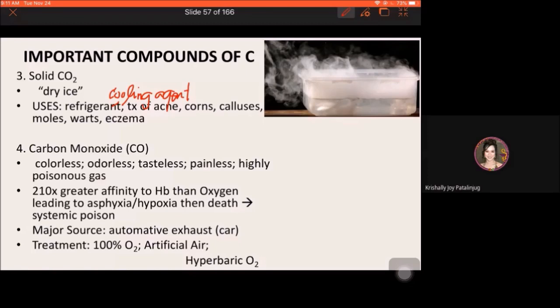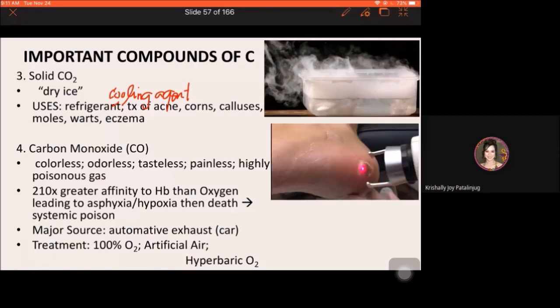And then, there are also solid carbon dioxide that are used as lasers. Okay? Source siya ng laser para mag-treat ng skin conditions like acne, warts, so mga skin condition, callosis, moles, alum, eczema. Okay? So, example sa illustration, laser lang, pwede matreat, matangtang ang warts. Warts man nasa example nga illustration. Okay? So, that is for solid carbon dioxide.